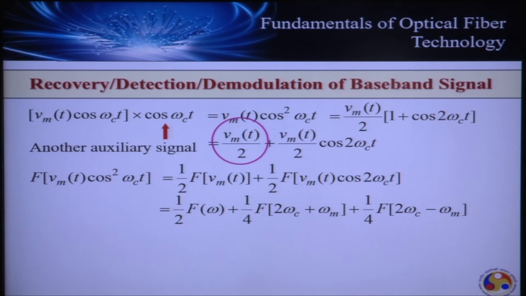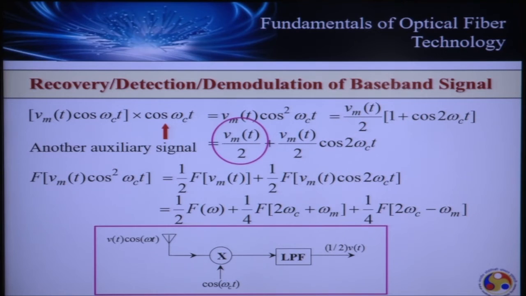So what we have is the original baseband frequency, and then the translated one far apart at 2 omega c. I told you that omega c is very large in comparison to omega m, and hence 2 omega c is very large in comparison to omega m. So the appearance of these two spectral signals, the frequency translated signal, is not at all a problem, because we can always employ a baseband filter.